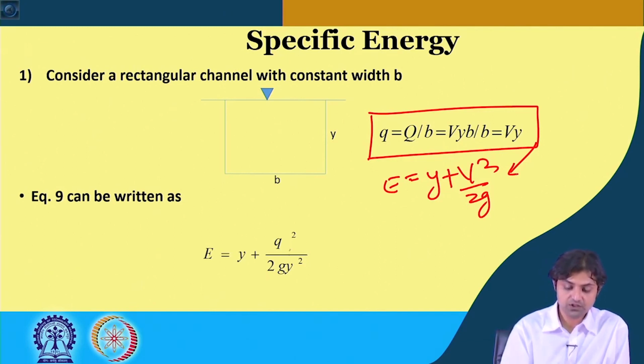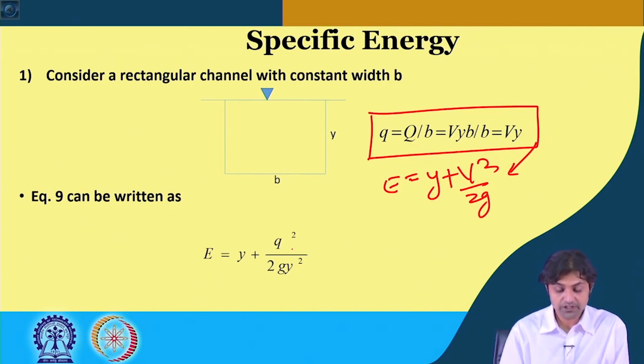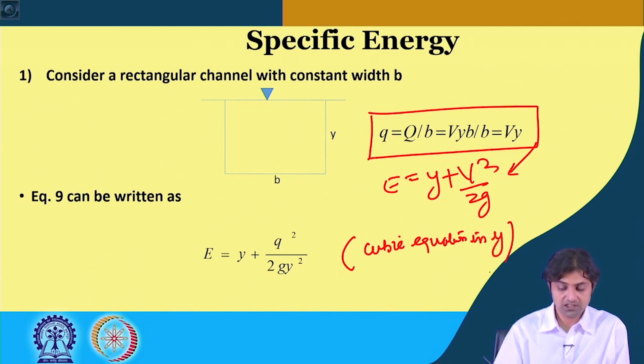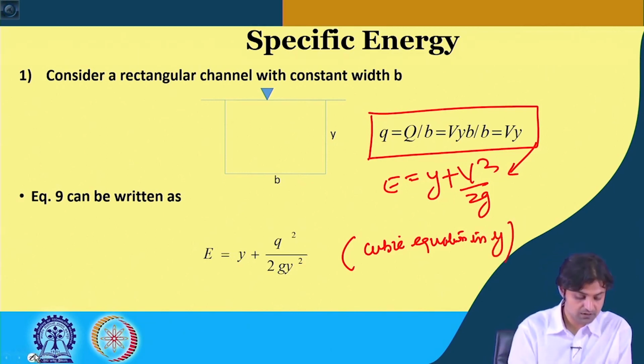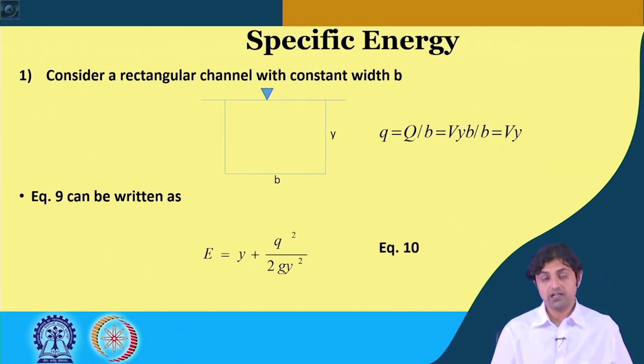So, we can write q square by 2g y square. So, in terms of y and small q, we have written E is equal to y plus q square by 2g y square. If you see, this is a cubic equation in y. Anyways, we will come to it, and this is written as equation number 10.